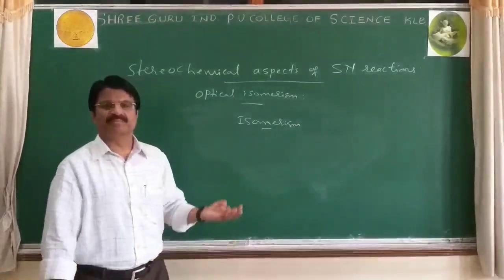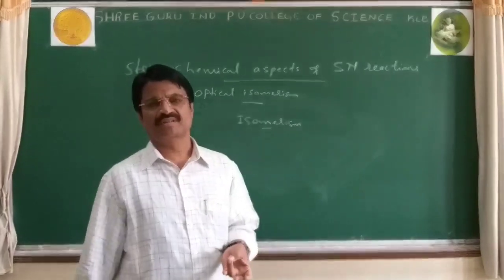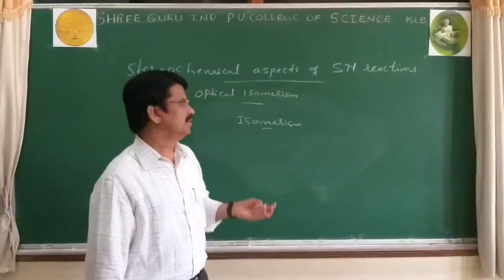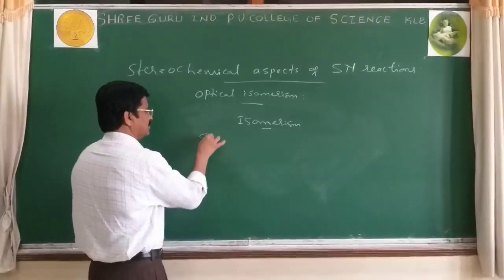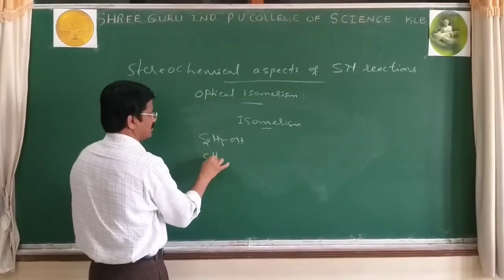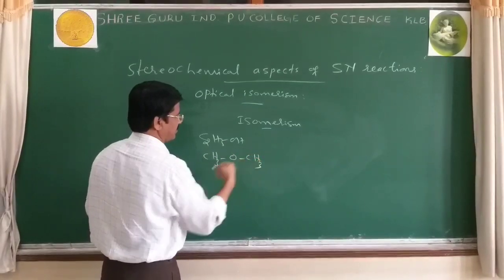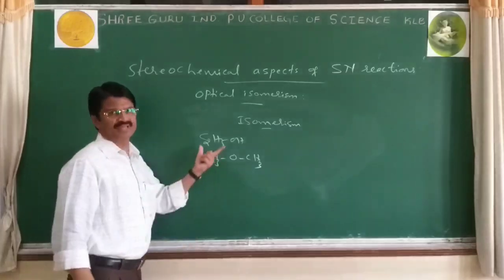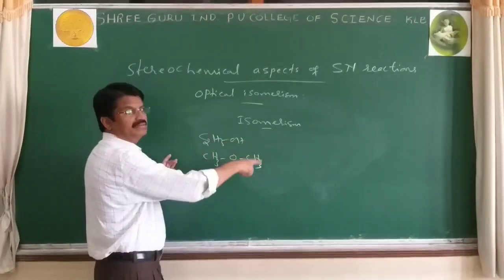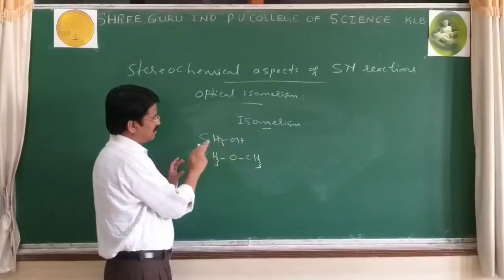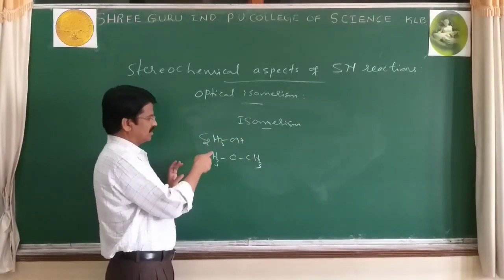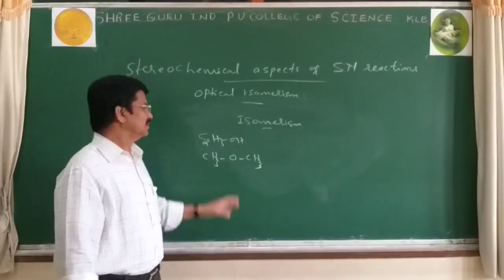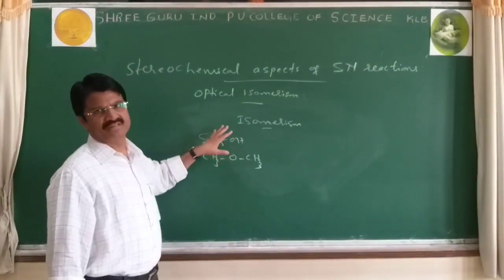Isomerism: compounds having same molecular formula, but they have different physical and chemical properties. For example, C2H5OH and CH3OCH3. Molecular formula C2H6O, same, but they differ by structure. Here carbon-carbon-oxygen bond, here carbon-oxygen-carbon bond. Therefore, they differ by structural formula. Hence, these come under structural isomerism.